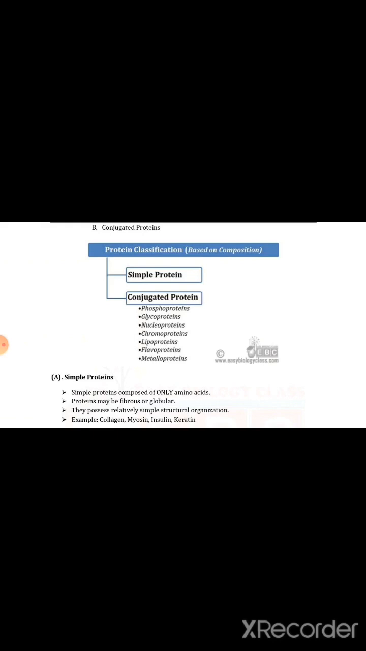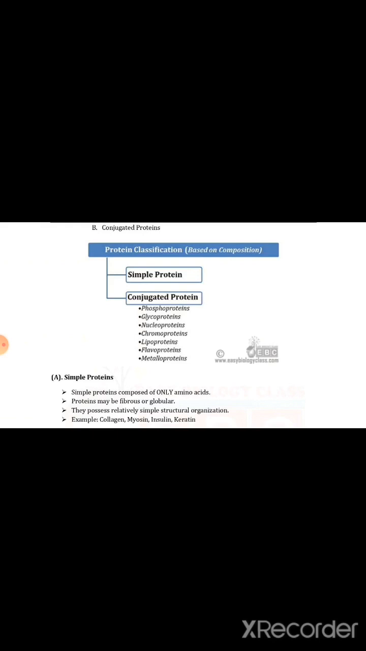That's why it is called a conjugated protein. Simple proteins are composed of only amino acids. Proteins may be fibrous or globular. They possess relatively simple structural organization. For example, collagen, myosin, insulin, and keratin. Keratin is present in hairs.